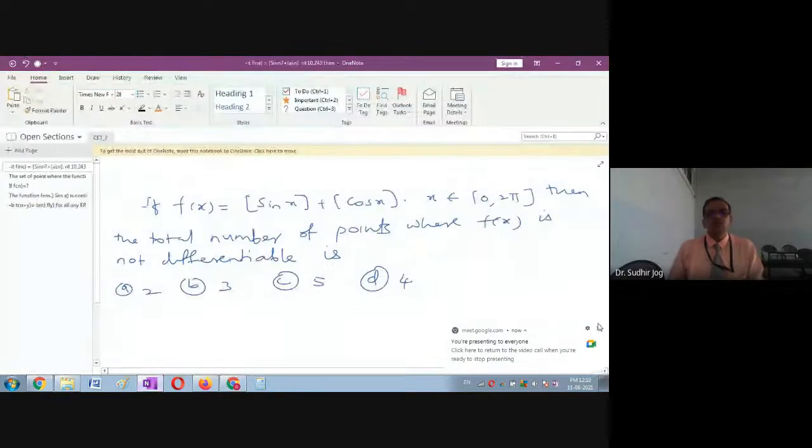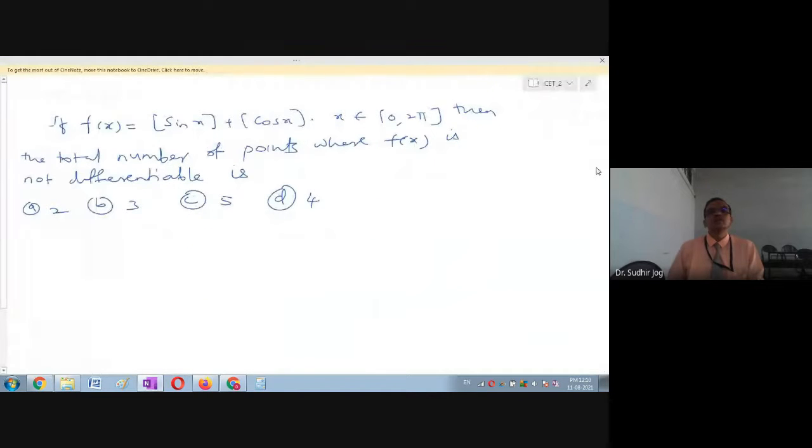If f(x) is equal to |x| sin x cos x, where x belongs to 0 to 2 pi, then the total number of points where f(x) is not differentiable is, so we have to consider non-differentiability. First thing is, here it is mentioned as sin x in square brackets and cos x in square brackets. If it is given, it is all right. Otherwise, you have to understand that it is about the greatest integer function. So please remember, the brackets stand for the greatest integer function.